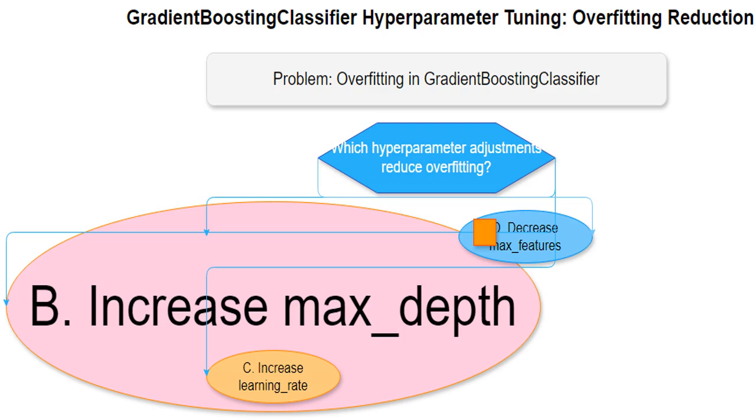Increasing the learning rate sounds tempting because you might think a faster learning process will lead to a better model. However, it is exactly the opposite. A higher learning rate means that each tree in your ensemble will heavily influence the final model. This can make your model too sensitive to noise in your training data, leading to overfitting, almost like the student focusing on only one chapter in great detail and ignoring all others.